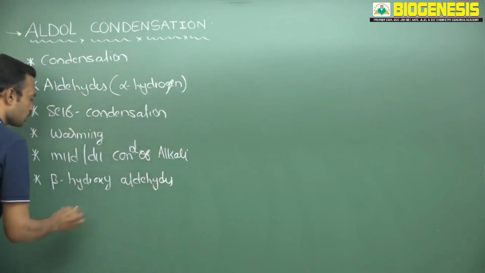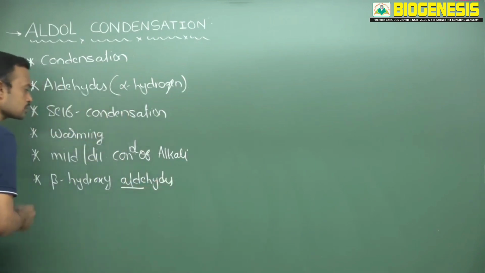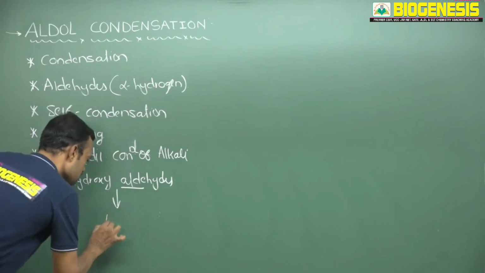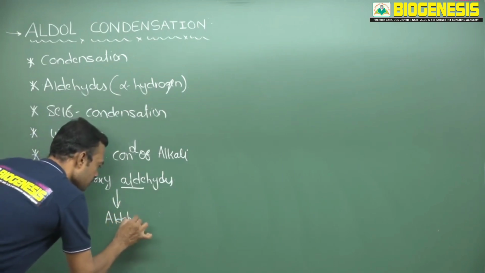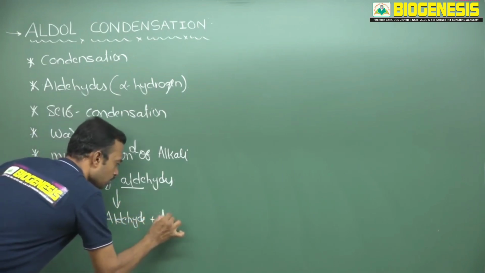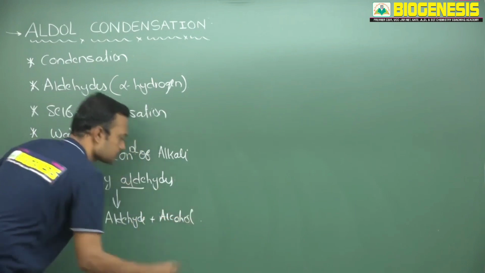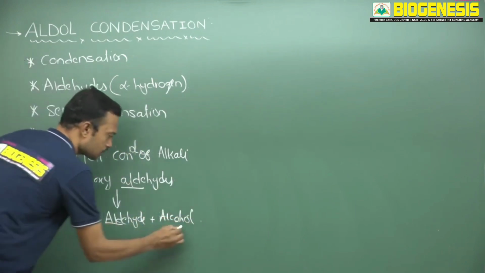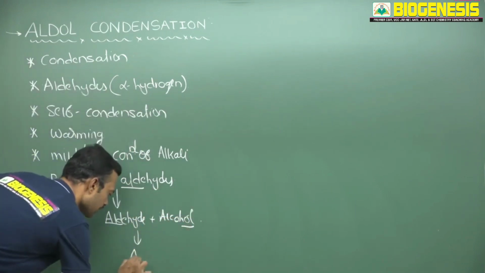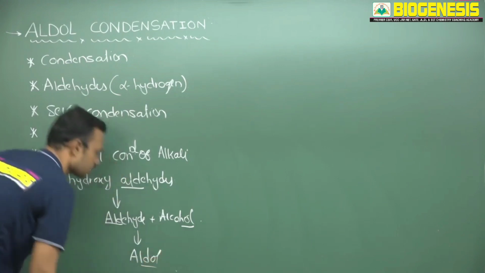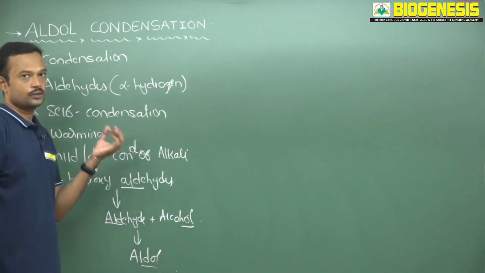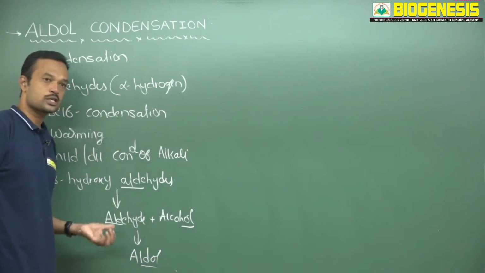These beta hydroxy aldehydes are a mixture of aldehyde as well as alcohol. That's why the name is given as aldol. It is aldehyde plus alcohol. Our product is aldehyde plus alcohol. That's why the name is given as aldol. It is not the name of a scientist, it is only a mixture of aldehyde as well as alcohol.